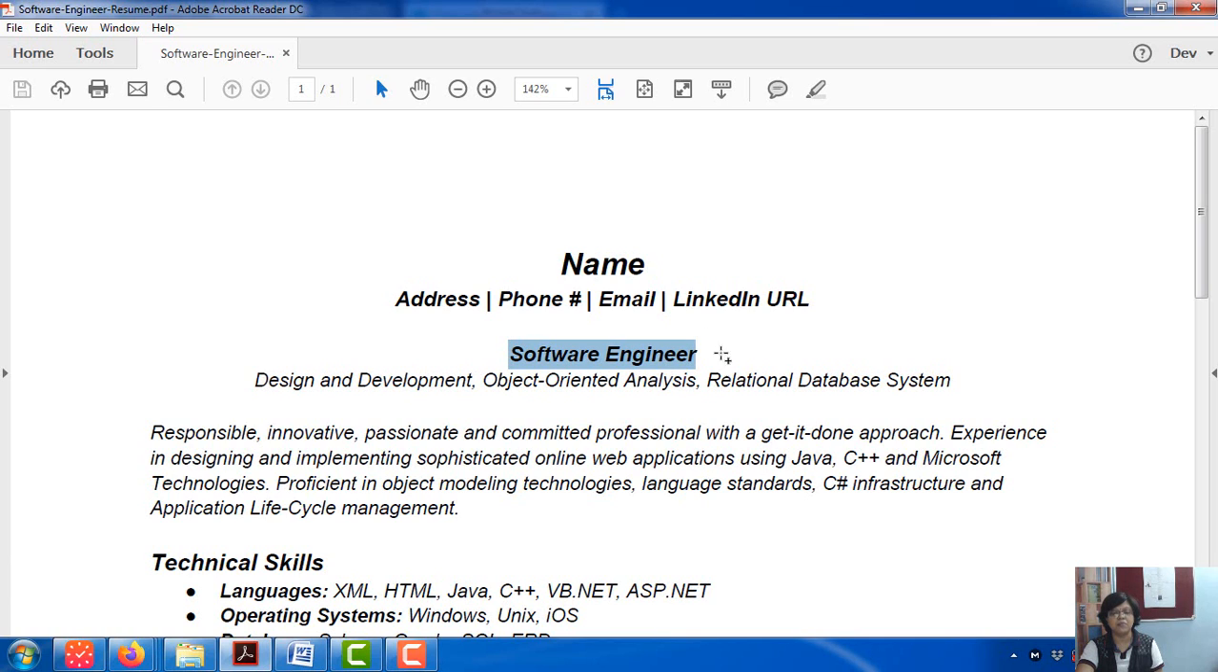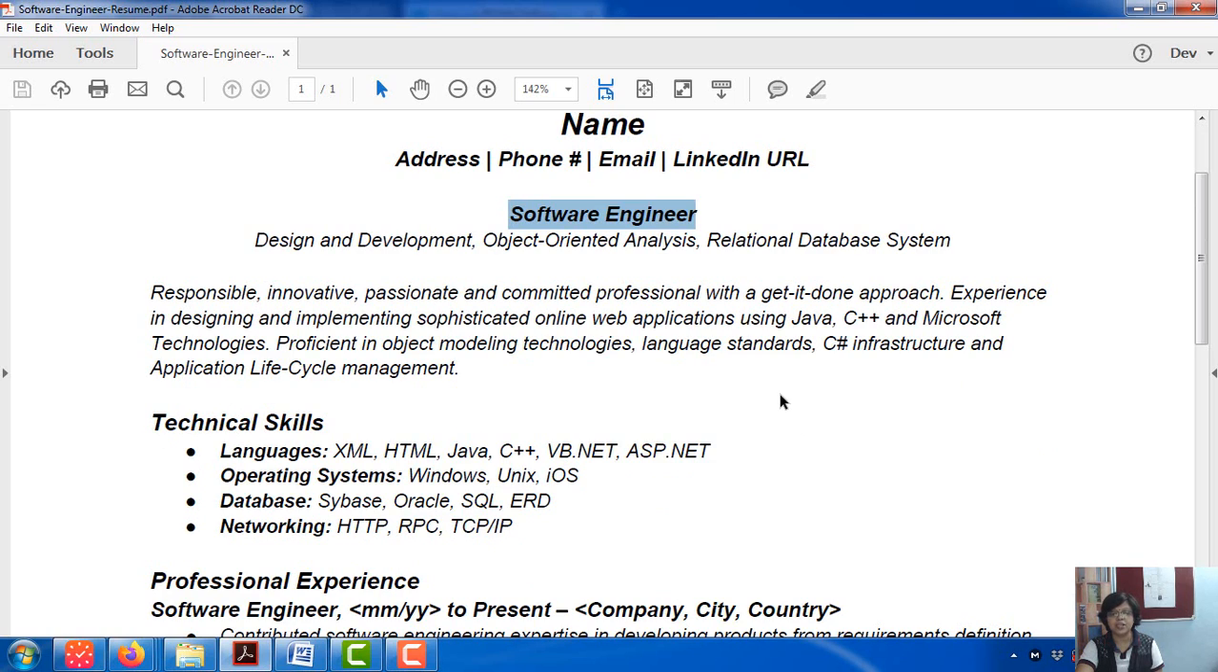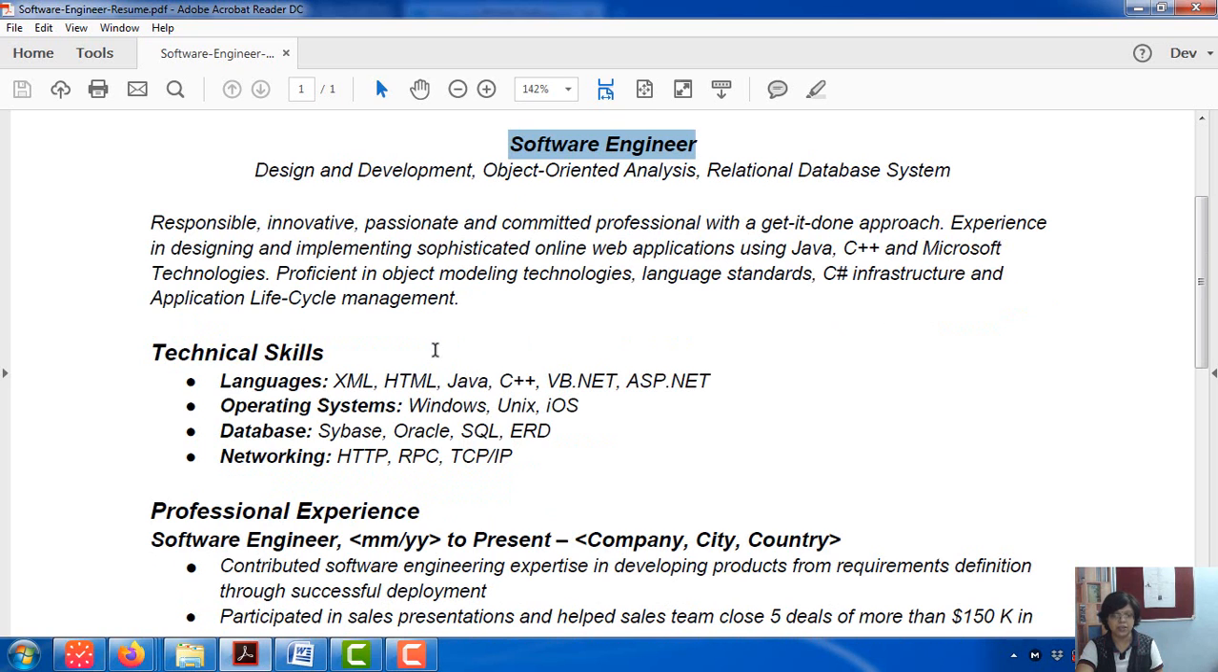Then you tell us in this designation there may be hundreds of points. Which are the 2 or 3 points that you actually are good in? Design and development, object oriented analysis, relational database system. Sorry for getting stuck. Then this is your objective statement or your professional statement, where you talk about the things you know and how you are going to use it for the company.